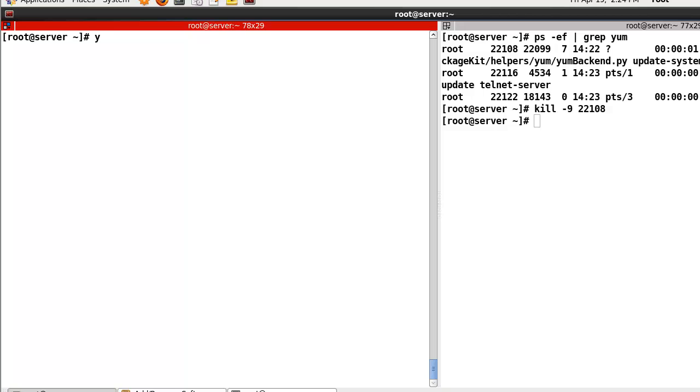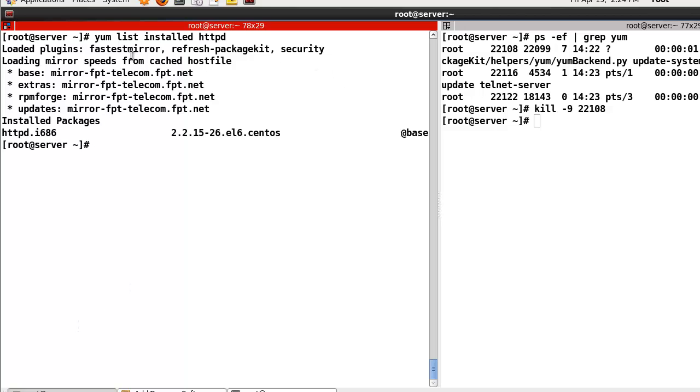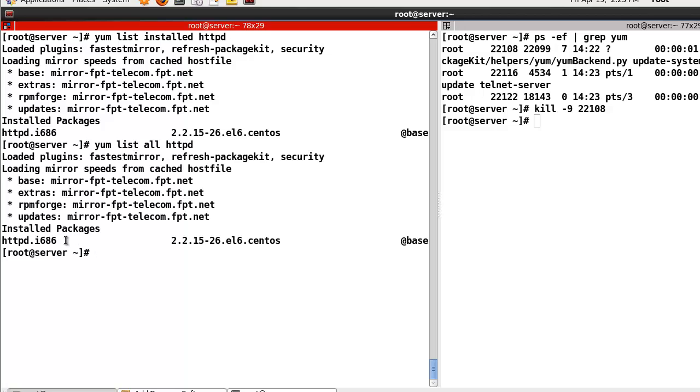Okay, and yum list installed, httpd. In this case, from the installed list, yum shows httpd, which means httpd is already installed. Or yum list httpd. So already this one is installed, and which one?